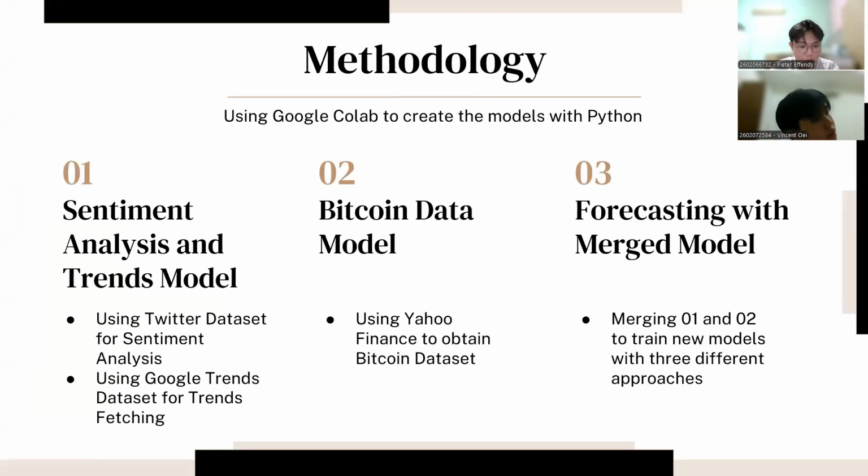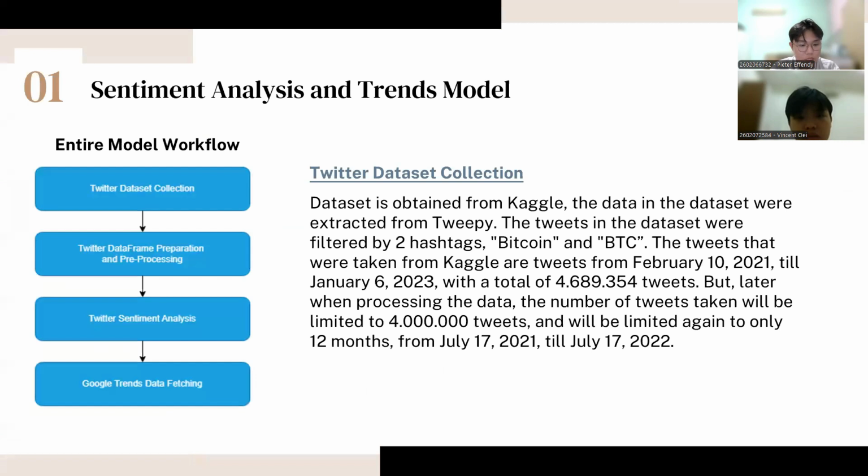Next, the methodology. For this research, we are using Google Colab as the platform to create the necessary models with Python. There are three models, namely the sentiment analysis and trend model, the Bitcoin data model, and the merge model of those first two models, which will be used to forecast. First, we will discuss the sentiment analysis and trends model.